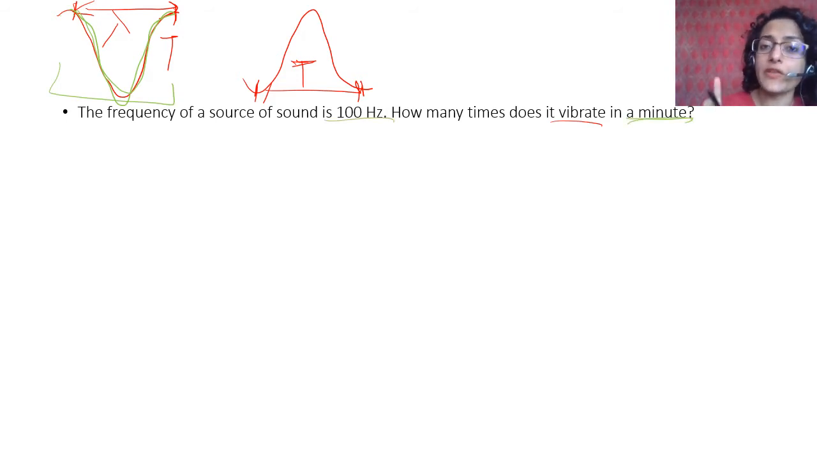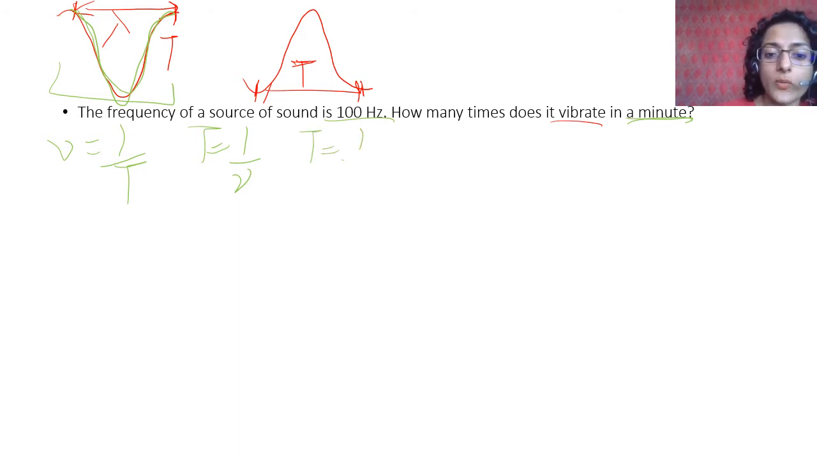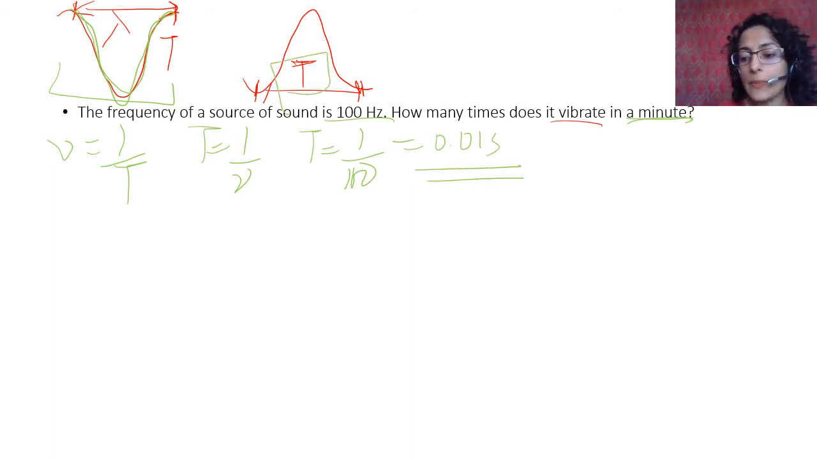What is the relation between frequency and time period? Frequency is equal to 1 upon time period, so time period is equal to 1 upon frequency. So time period is equal to 1 upon 100, which is 0.01 seconds. Now you know the time period. For one complete vibration it takes 0.01 seconds.